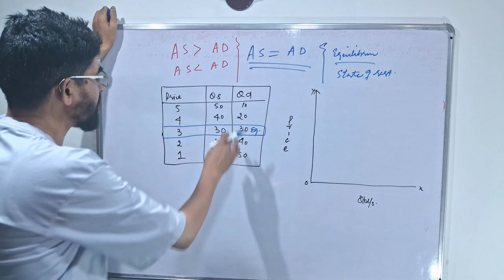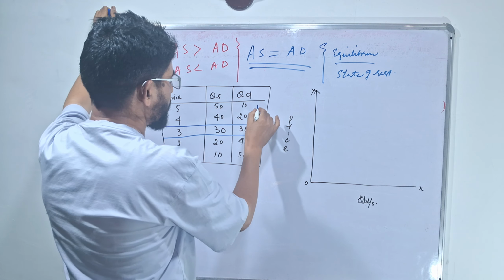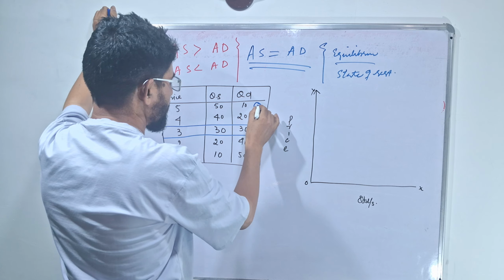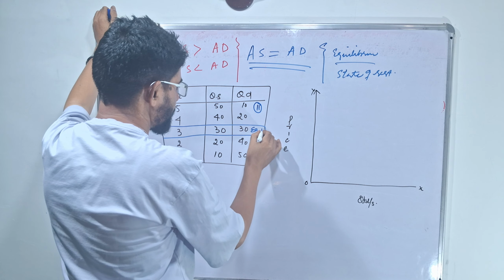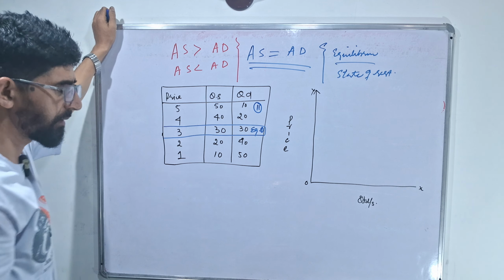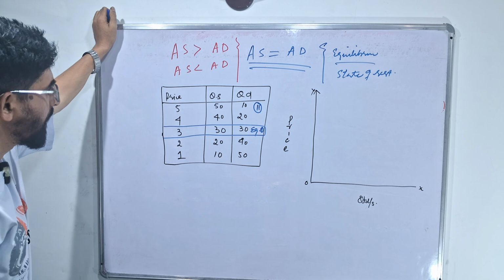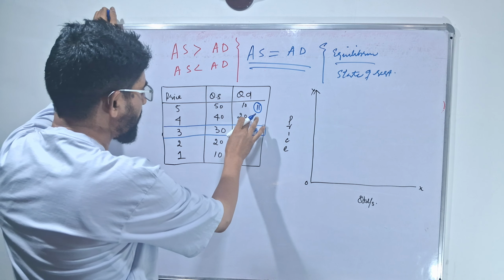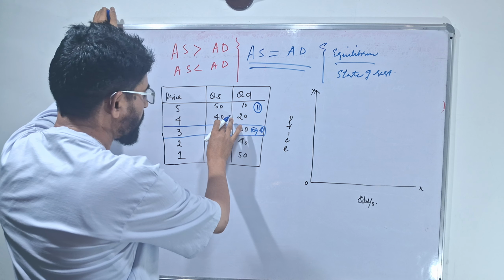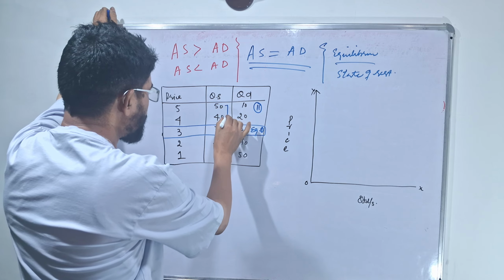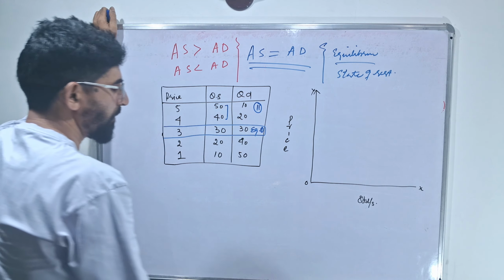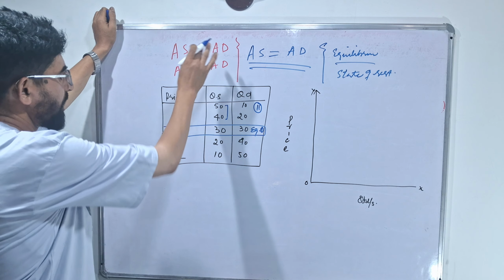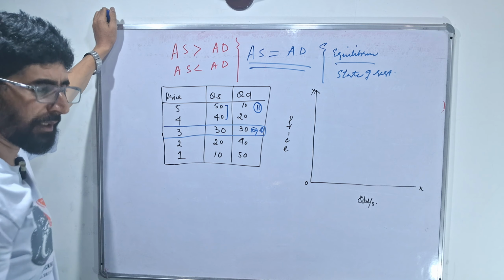I will write this as the first equilibrium. Equilibrium is already happening in the economy; in the previous lecture, I discussed this. Now, when this situation happens, as quantity demand is 10, quantity supply is 50, quantity demand is 20, quantity supply is 40. Meaning this shows us excess supply prevalent in an economy, which I show: aggregate supply is greater than aggregate demand. This is the condition of excess supply.